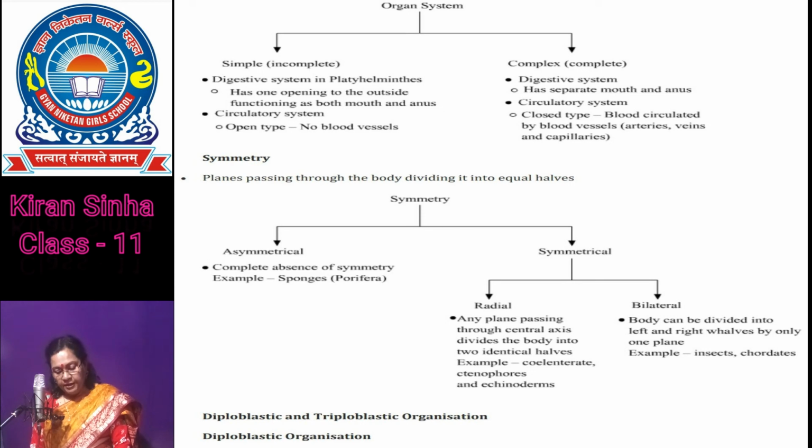But if the animal can be cut into two identical halves along any plane passing through the central axis of the body, it is called radially symmetrical. Example, Echinodermata, Cnidarians, etc.